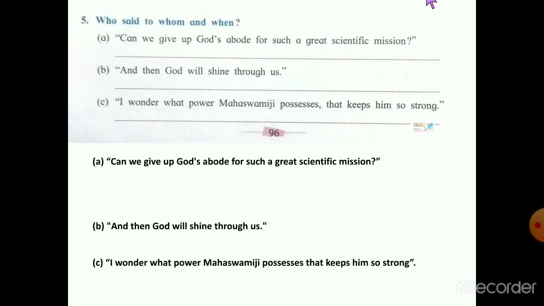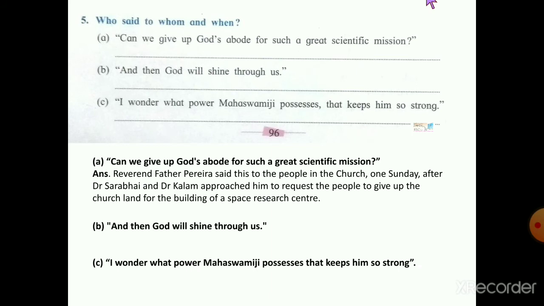Now we have to write down who said to whom and when. Your first statement is, can we give up God's abode for such a great scientific mission? Its answer is, Reverend Father Pereira said to these poor people in the church on one Sunday after Dr. Sarabhai and Dr. Kalam approached him to request people to give up the church for building a space research center.